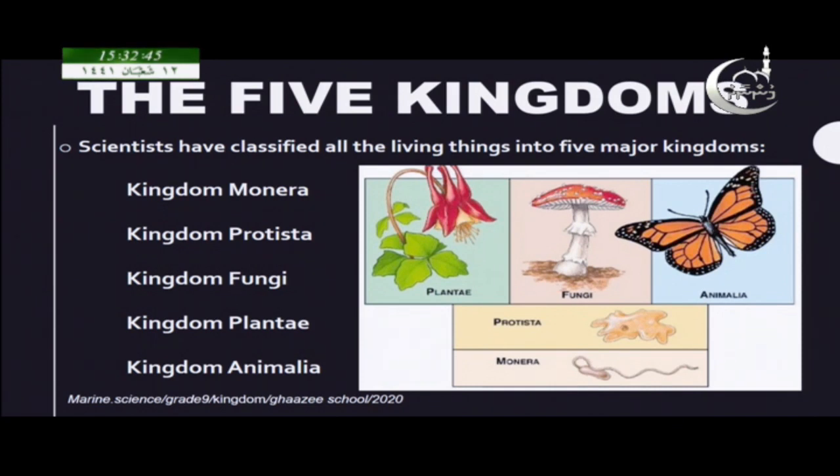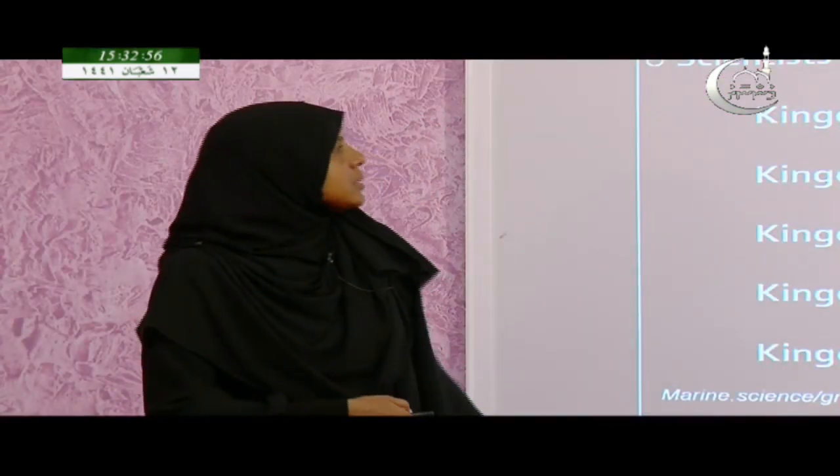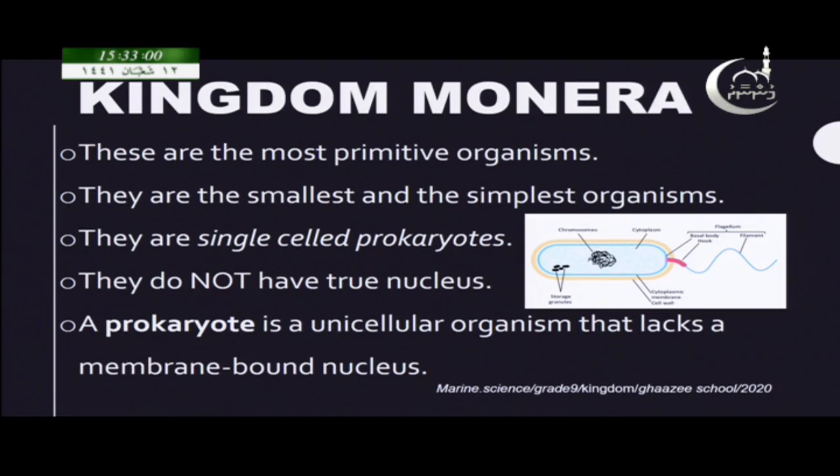So, the kingdom's name should be like this. For example, Plantae means all the plants around the world come under kingdom Plantae. So, now let us look at the kingdoms. First we will start with kingdom Monera.